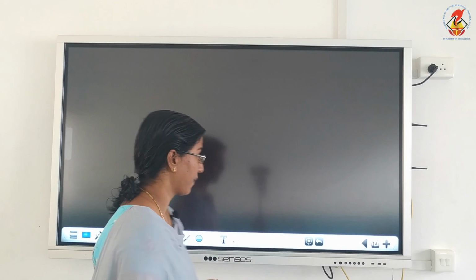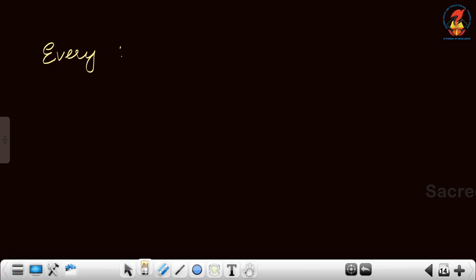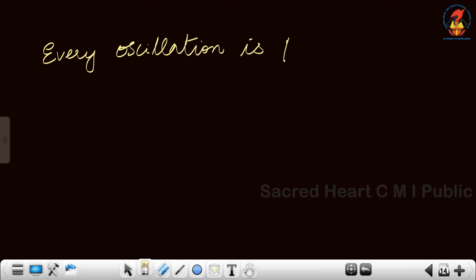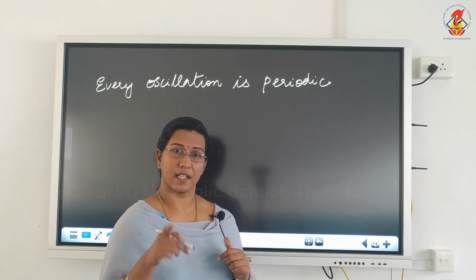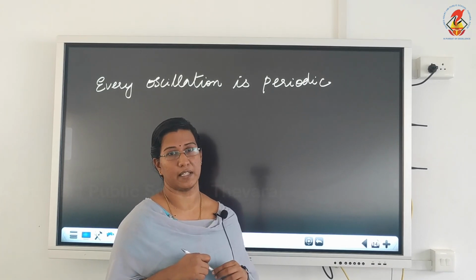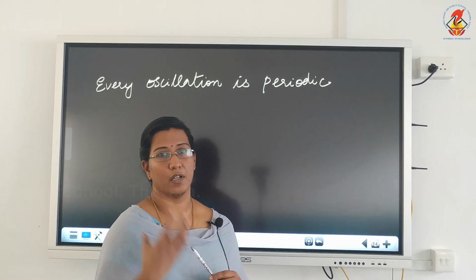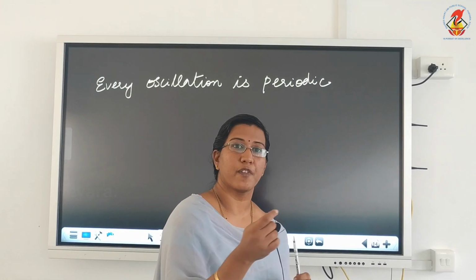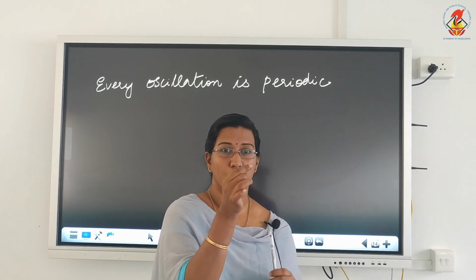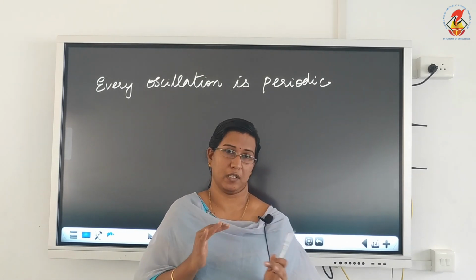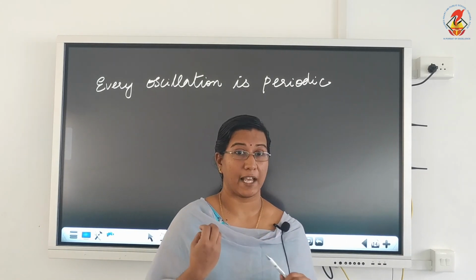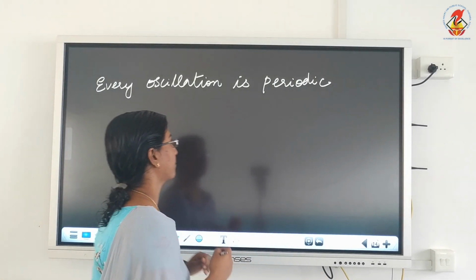So we can say every oscillation is periodic, provided no external resistance is there. But the question is, are all periodic motions oscillatory? Now take the case of Earth moving around the Sun. It is moving in a fixed orbit around the Sun, isn't it? But it is not moving across the Sun with the Sun as its initial point. There is no rapid to and fro motion of Earth, which means periodic motions cannot be considered to be oscillation.